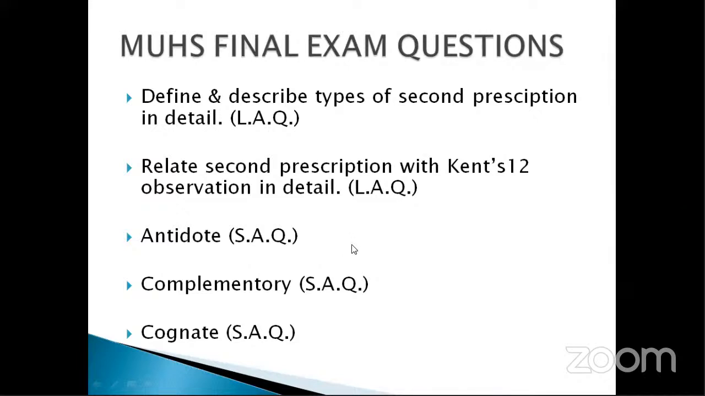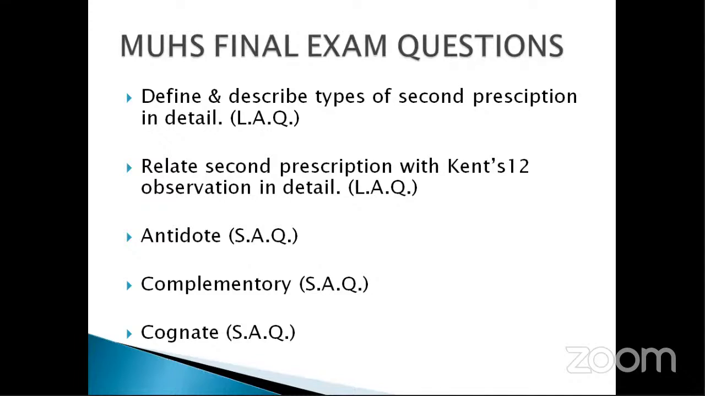So we have completed our chapter of second prescription. Even the second prescription may have two more types, which are not mentioned in your textbook. That is placebo, and second is intercurrent remedies. These are two types which are also second prescriptions.